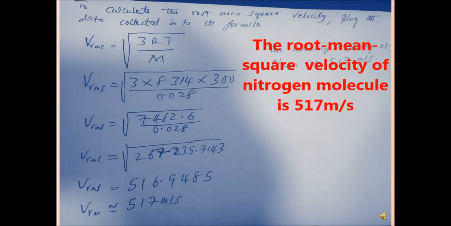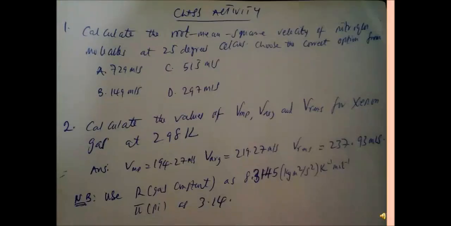Then when we approximate that to 3 significant figures, we have 517 meters per second. So our root mean square velocity for nitrogen molecule is 517 meters per second.